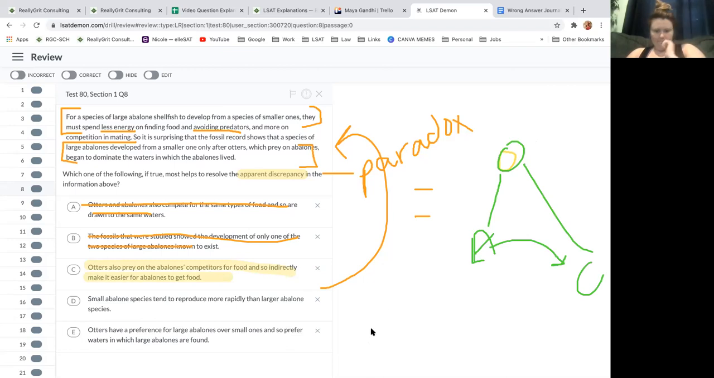Small abalone species tend to reproduce more rapidly than larger ones. I don't think that has relevance. Yep. Otters have a preference for large abalones over small ones and so prefer waters in which large ones are found. I don't think that's relevant either, because it doesn't say there's large ones here. It says there's smaller ones. And just because they prefer it doesn't mean that they don't eat the smaller ones, and that definitely doesn't help us explain why the abalones were able to grow bigger. Yeah. I think that knowing the question type actually helps me a lot.